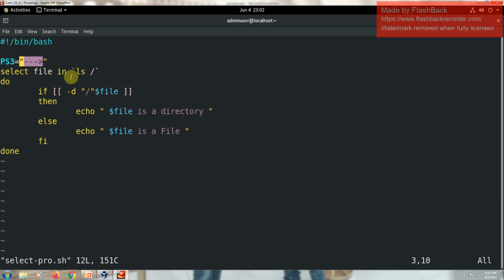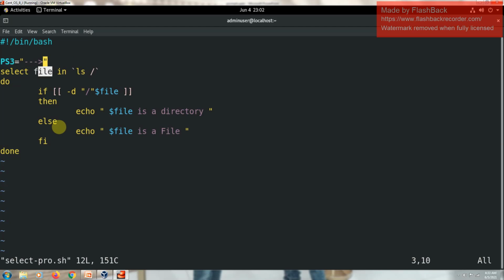Okay, that's what is here. The ls / means all the entries available under the root directory will be displayed as menu items, and whichever file we select will come in the file parameter. For example, if you selected the home directory, it will come in file. If you selected the etc directory, it will come in file. And every time we check whether it is a directory or a file, we are displaying the current number. I hope you understood this small shell program.